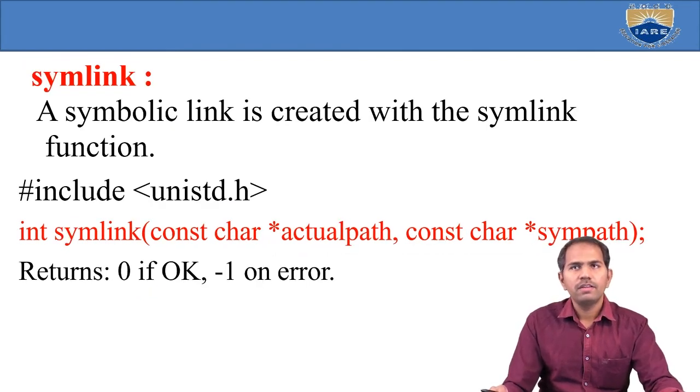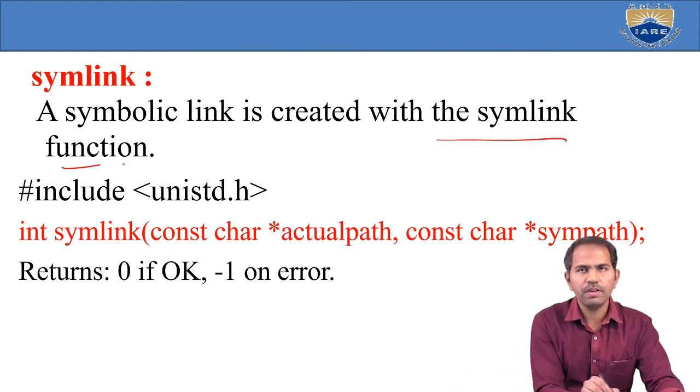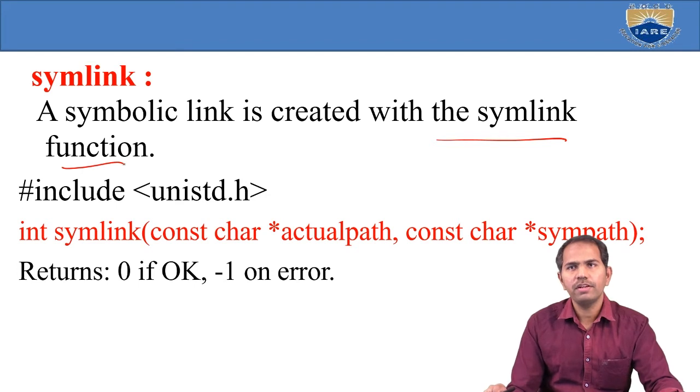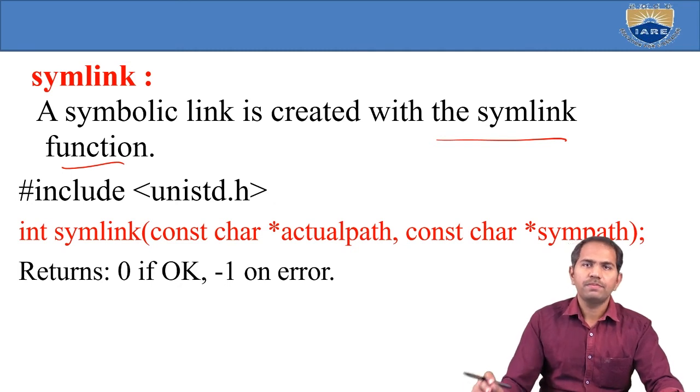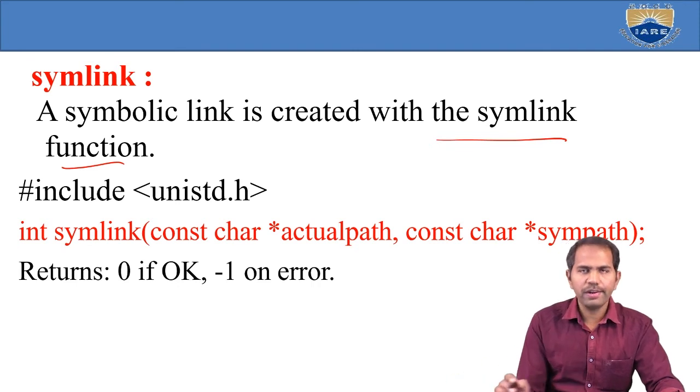A symbolic link is created with the symlink function. A symbolic link is a link that is specific to symbols.